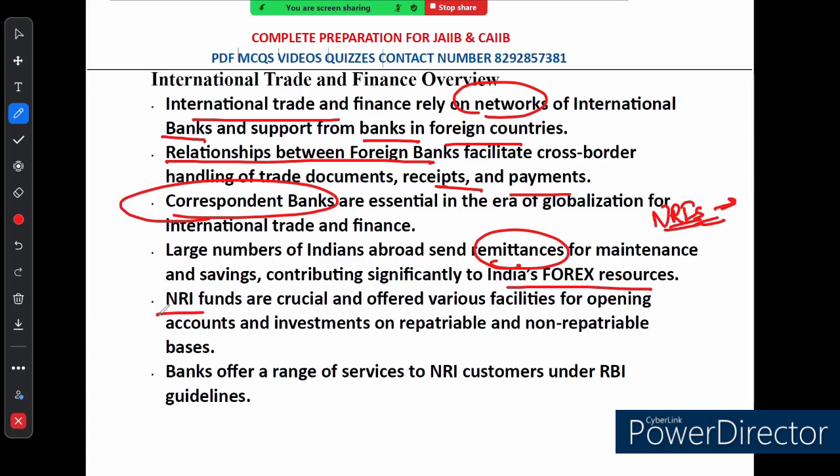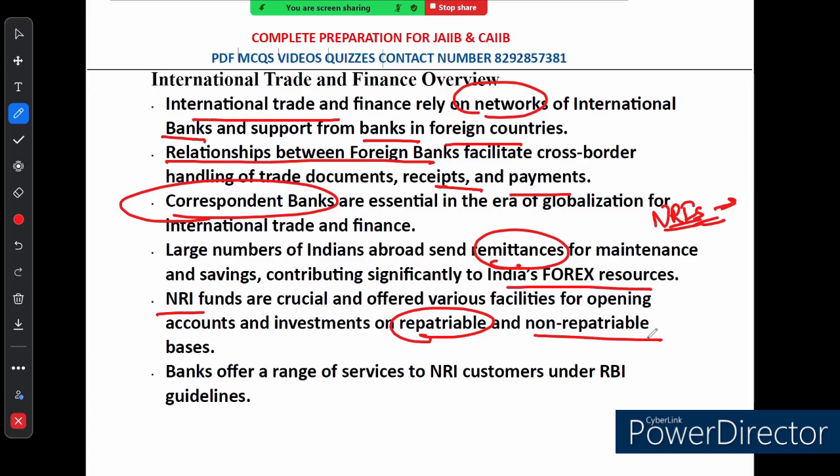Next thing is NRI. NRIs also play a crucial role in India's economy by investing their money in India. They have different options for opening bank accounts and making investments, whether they want to be able to send the money back abroad, that is called repatriable. When I say repatriable, it means the NRI wants to send the money back abroad, or if they want to keep it in India, that is called non-repatriable. These funds are vital for the country, and banks offer a variety of facilities to make it easier for NRIs to manage their money.